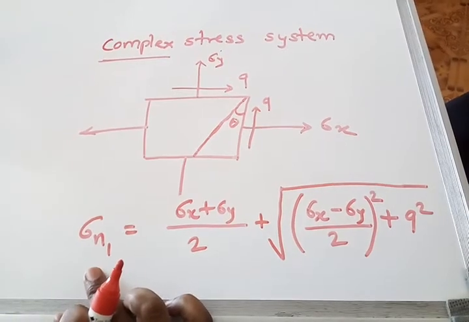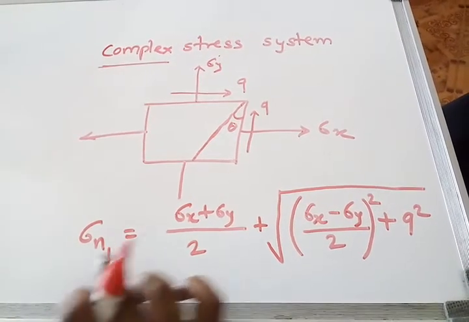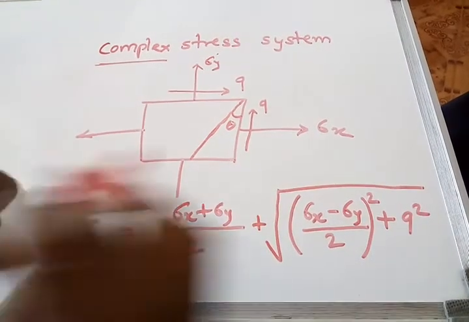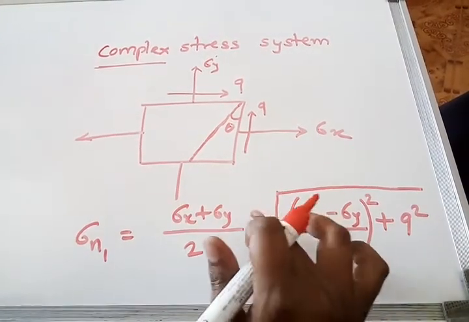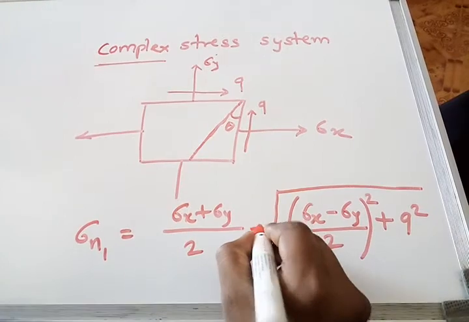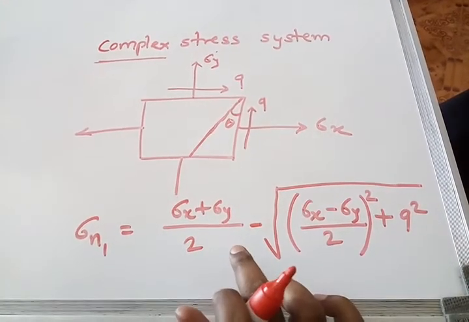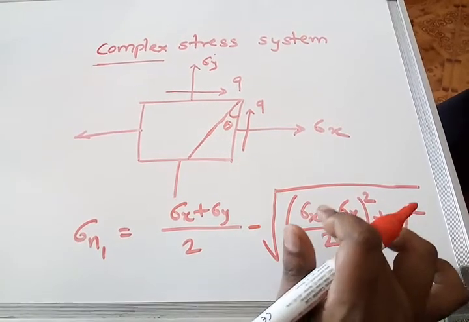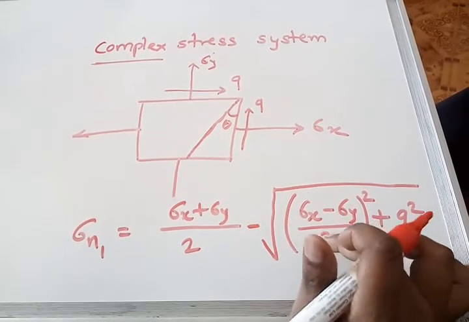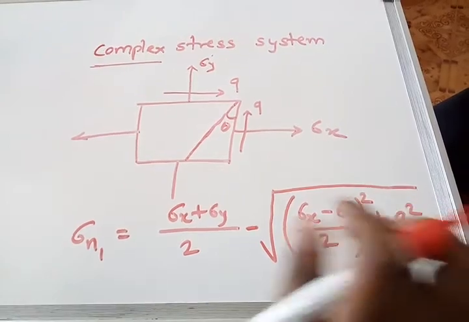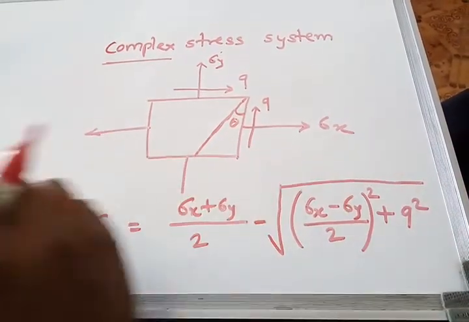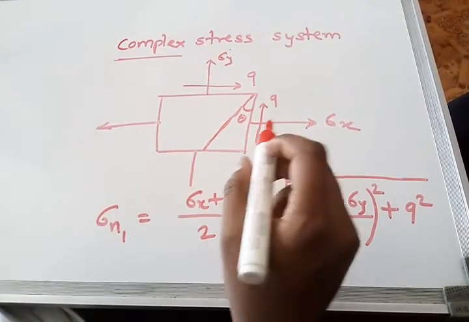Then how to calculate the minor principal stress? There will be only one change, that is minus instead of plus. Sigma n2 is equal to sigma x plus sigma y divided by 2 minus root of bracket sigma x minus sigma y upon 2 bracket square plus q square.